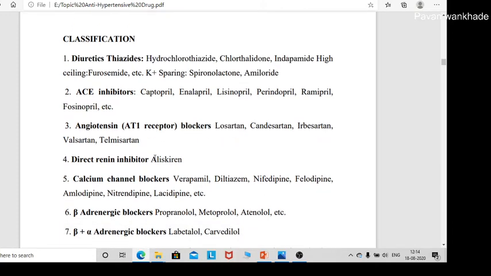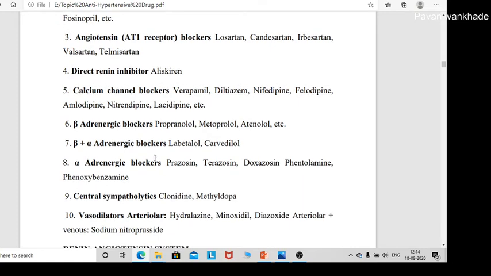Angiotensin receptor blockers: losartan, candesartan, irbesartan, valsartan and telmisartan. Direct renin inhibitor: aliskiren. Calcium channel blockers: verapamil, diltiazem, nifedipine, felodipine, amlodipine, nitrendipine, lacidipine. Beta adrenergic blockers: propranolol, metoprolol, atenolol.